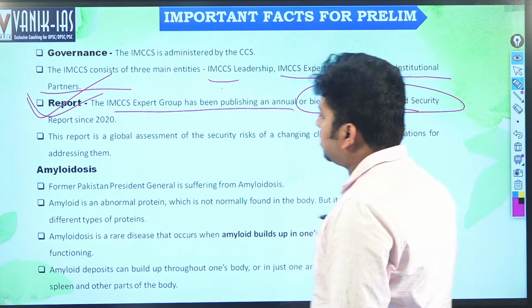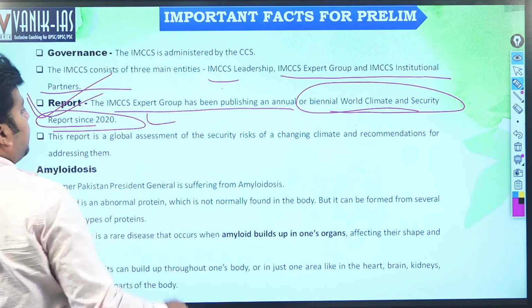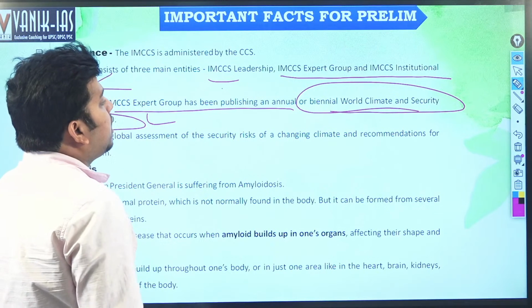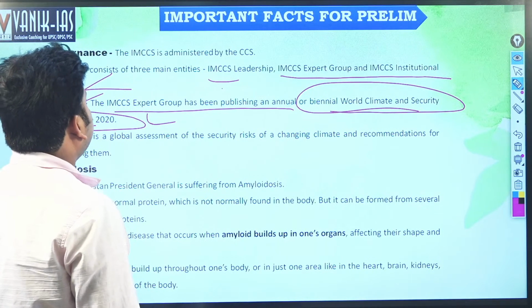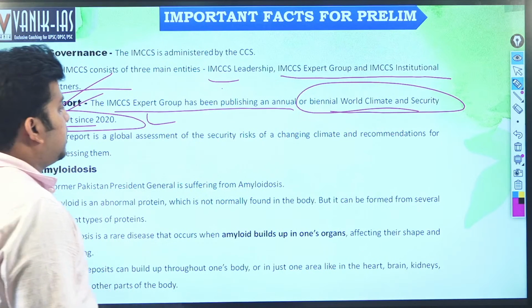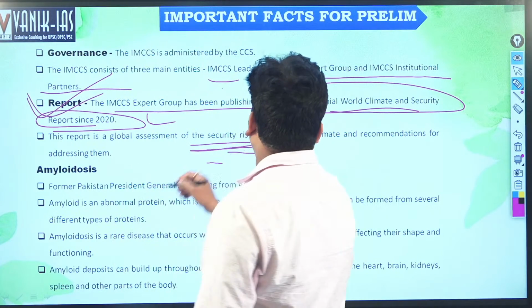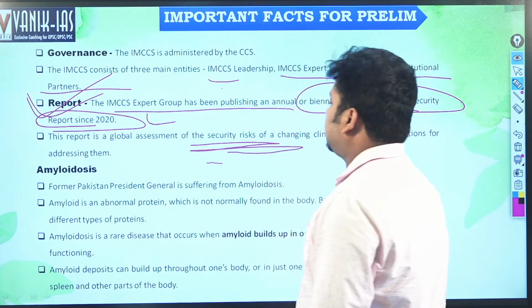See, these new reports are important because UPSC is going deeper and deeper. So the biennial World Climate and Security Report is released by IMCCS. The report is a global assessment of security risk in a changing climate, and recommendations addressing them.